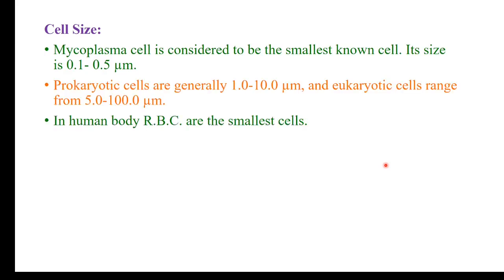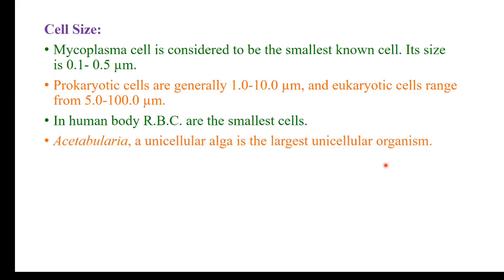Coming to the cell size, the smallest cell is present in the mycoplasma. Its size ranges from 0.1 to 0.5 microns. Most commonly, 0.3 micron is the size of mycoplasma cells. Prokaryotic cells are generally 1 to 10 microns. Eukaryotic cells range from 5 to 100 microns. In the human body, RBCs are the smallest cells.